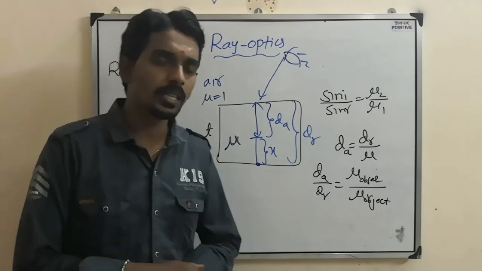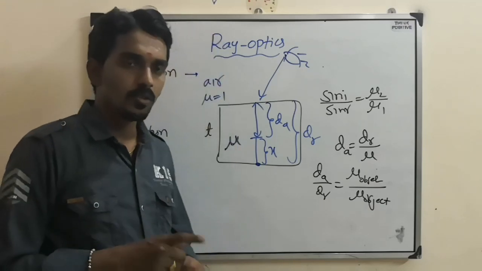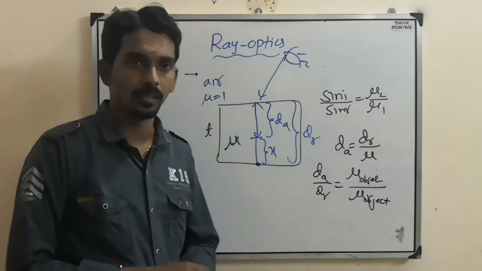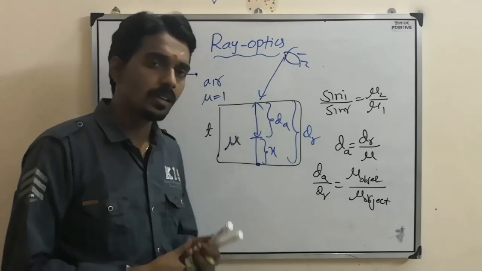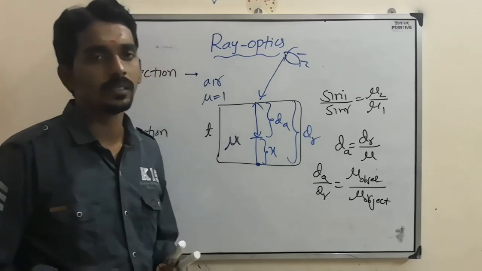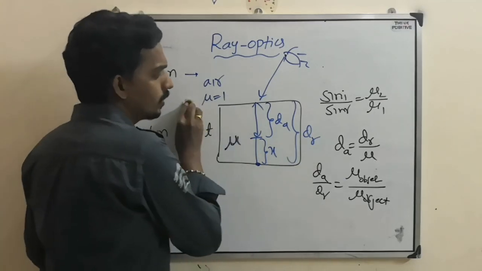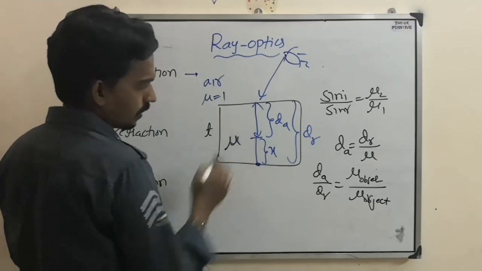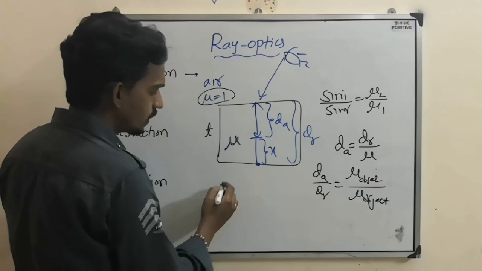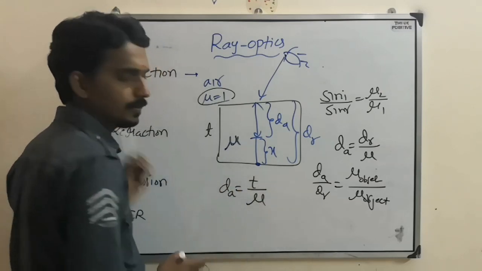Usually here they will ask about a fish observing a bird. So the observer is in the denser medium and the object is in the rarer medium, air. Or a bird observing the fish. Now the object is in the denser medium and the observer is in the rarer medium. Based on this, one more thing will come here: mu of the observer is 1. So in this case, the apparent depth will become T by mu.